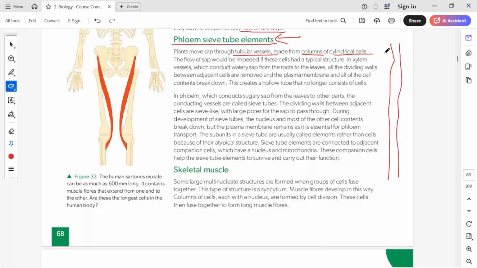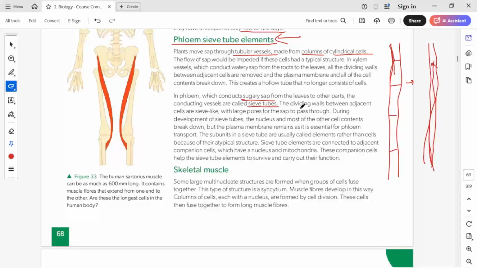The cells will be one over the other, and slowly the central septa, the cytoplasm, or all the contents of these cells will degenerate and they will become hollow tubular structures, and such continuous tubes will be formed from which water conduction will take place inside the xylem vessels. Phloem sieve tube elements in phloem conduct sugary sap from the leaves to the other parts of the plant, and these conducting vessels are called sieve tubes. So basically, plants have two kinds of cells that transport water.